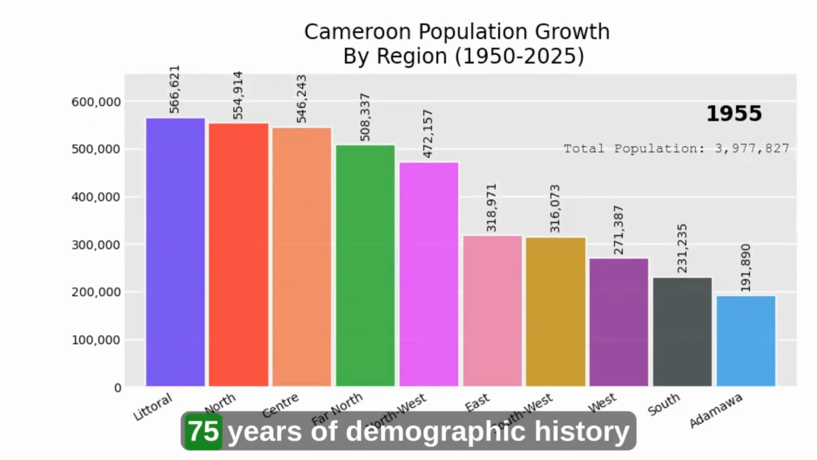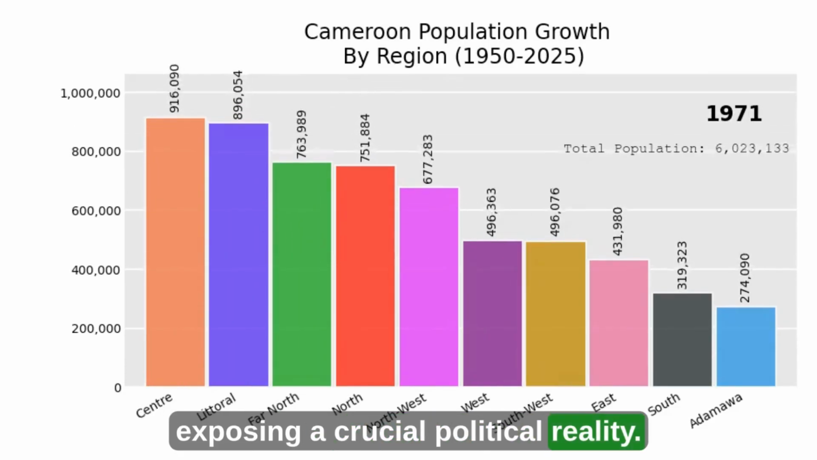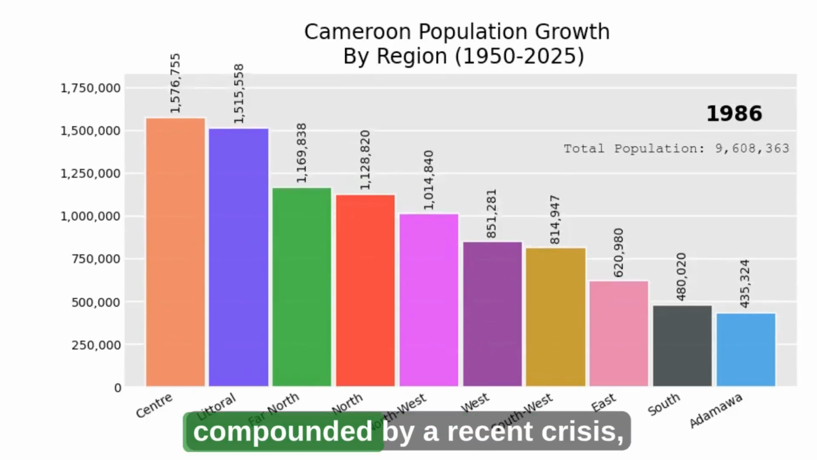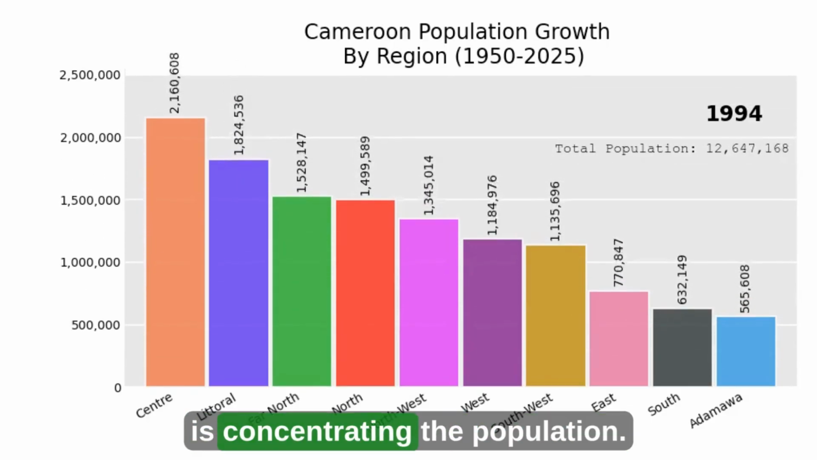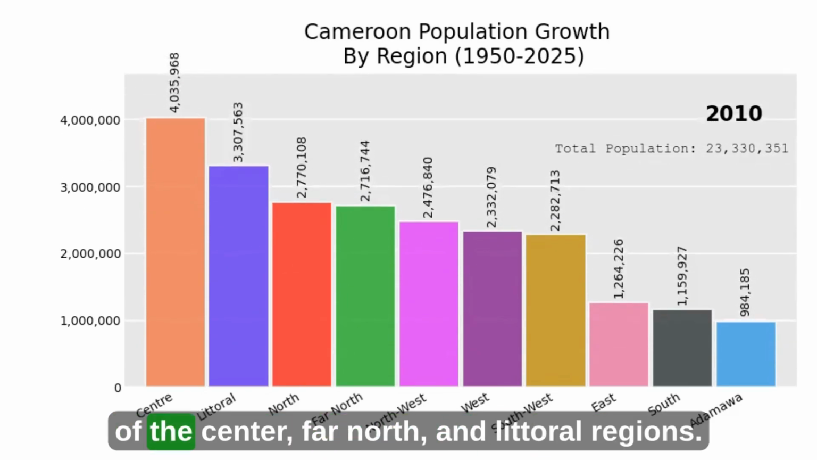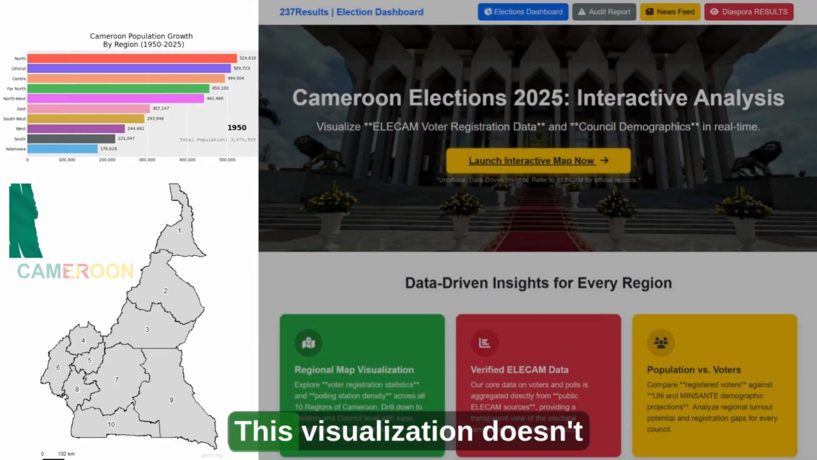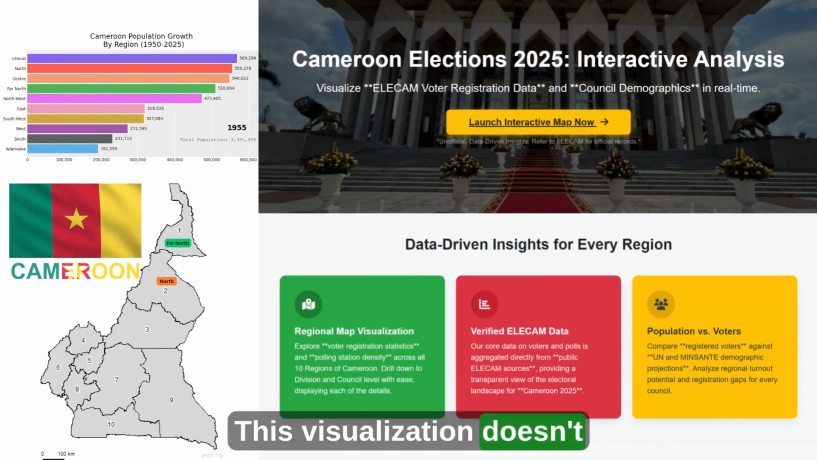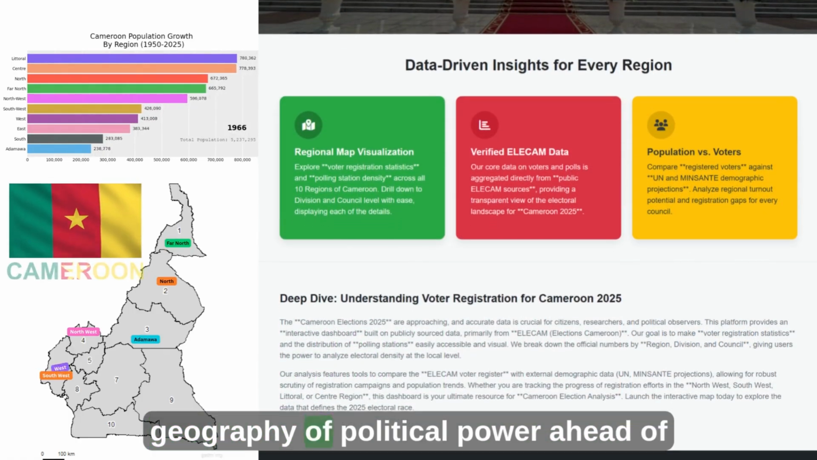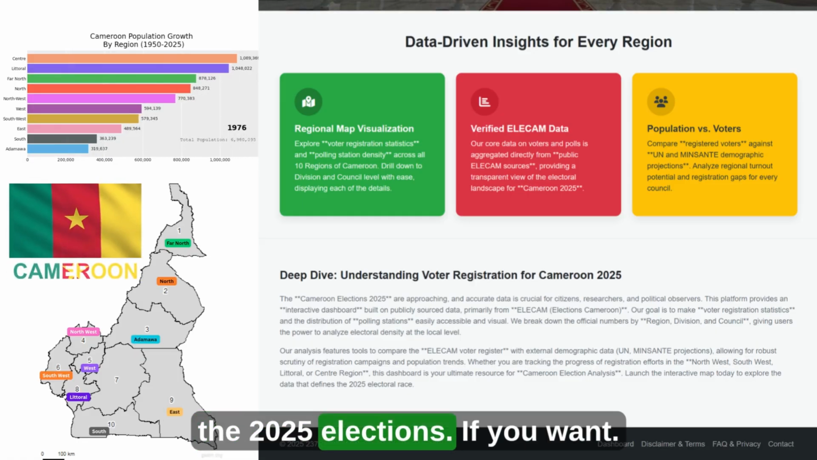And there you have it, 75 years of demographic history exposing a crucial political reality. The story is clear. Massive national growth compounded by a recent crisis is concentrating the population and also the vote in the hands of the Center, Far North, and Littoral regions. This visualization doesn't just show numbers. It illustrates the geography of political power ahead of the 2025 elections.